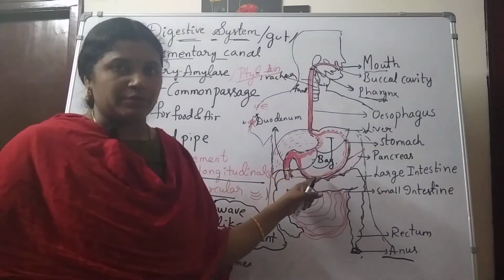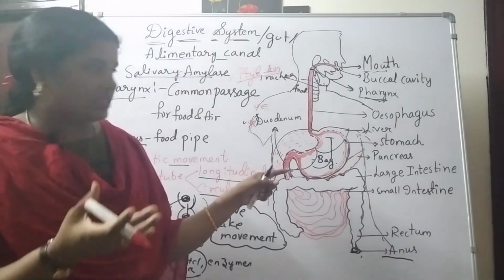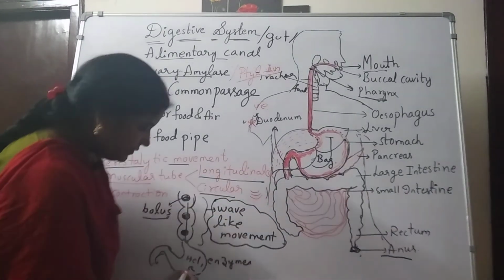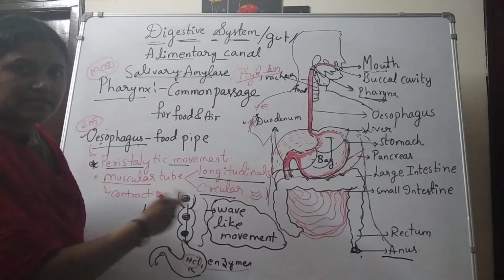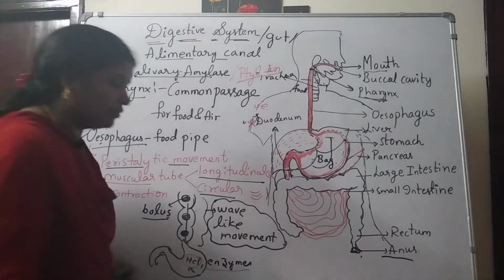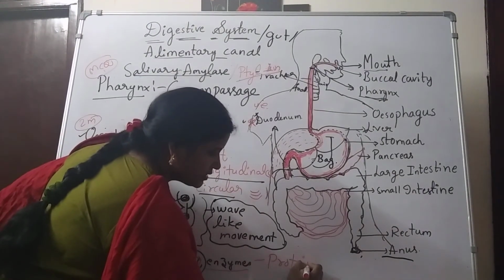Next we have the stomach. In the stomach the juices are released. What are the juices I said? Hydrochloric acid and enzymes, which are responsible for the digestion of proteins. Protein digestion takes place in the stomach.